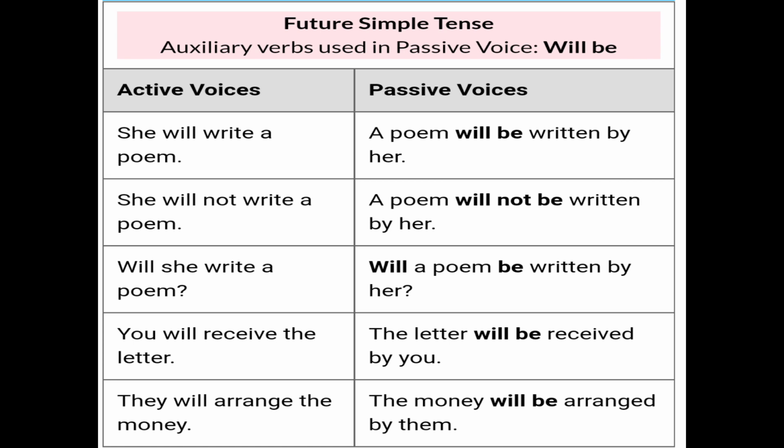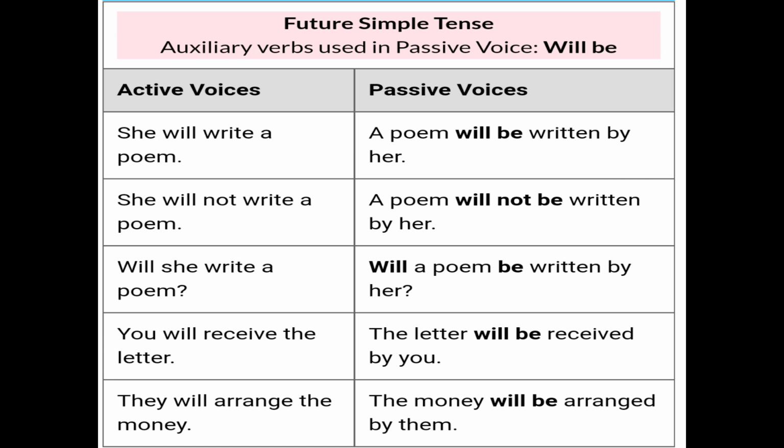She will not write a poem, as it is negative, so that's why we write like this: a poem will not be written by her. So we use not also because it is negative, and it will be like this: will not be written. So we use will plus be plus verb third form. So will she write a poem? This is the question given here. So when we change it into passive voice, it will become will a poem be written by her.